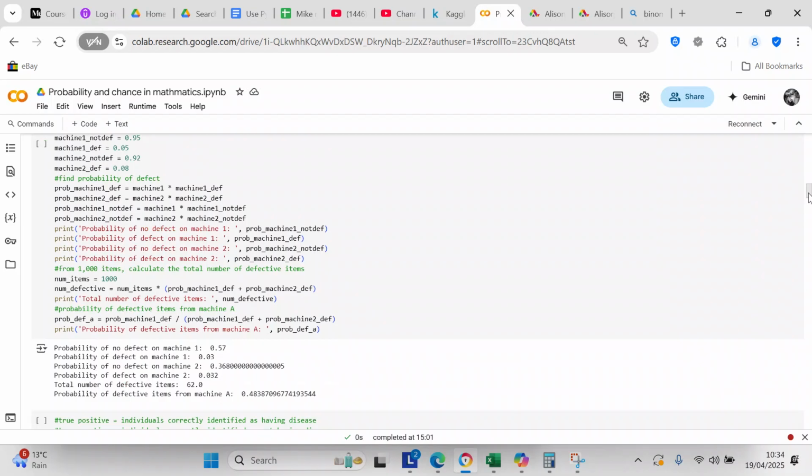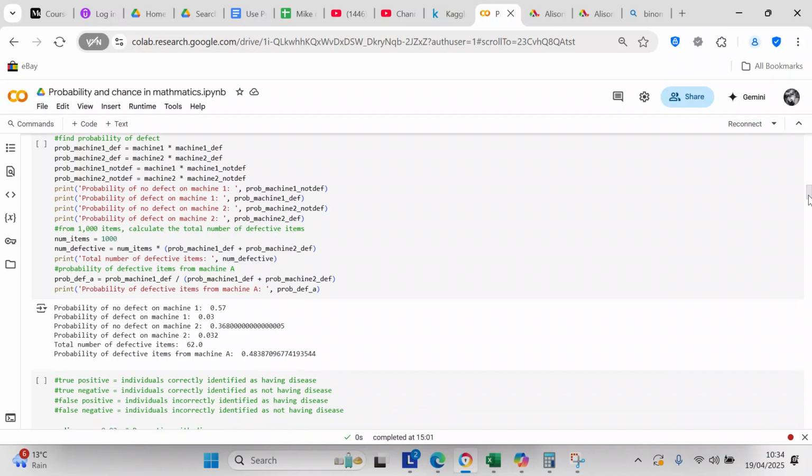Then we check the probability of defective items from machine A, or that's machine 1. Probability defect A equals probability machine 1 defect divided by probability machine 1 defect plus probability machine 2 defect. And we print that out, and it's 0.48. So that's your probability, and that's how you do Bayes' theorem.